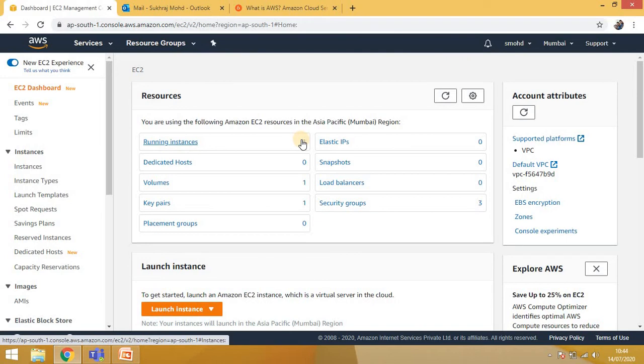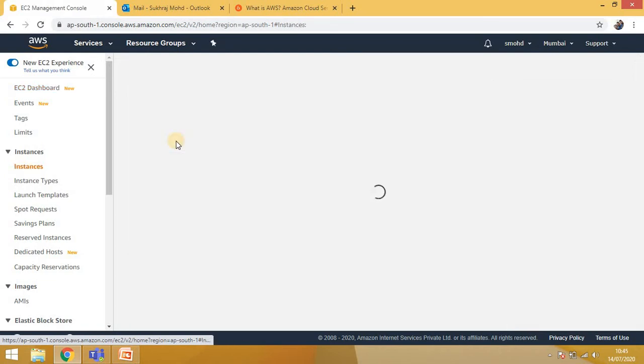Currently only one is running. There are some other fields like dedicated host, volumes, elastic IPs, load balancer and security groups. I will not go into these tabs, so we will focus only on EC2. So just click on running instances here.